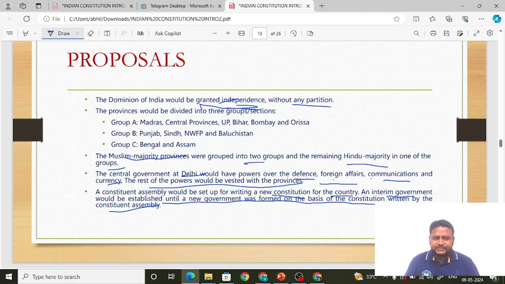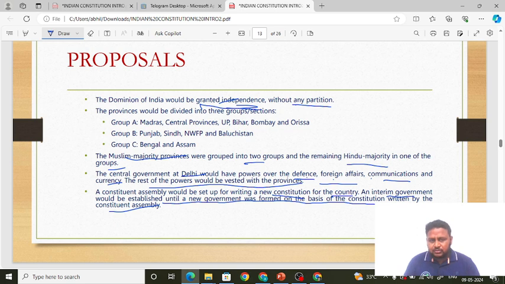Next, friends, a Constituent Assembly for the making of the constitution would be set up. It will definitely be set up, that is what they are saying. So the idea of the Constituent Assembly, as per India's needs, was put forward by whom? By the Cabinet Mission Plan. Before that is made, there should be some government, called the interim government. That interim government would be established until a new government, as per the constitution framed by the Constituent Assembly, is formed. Those are the proposals of the Cabinet Mission.